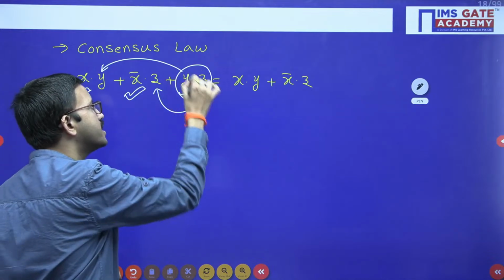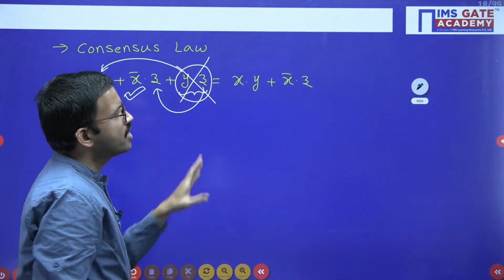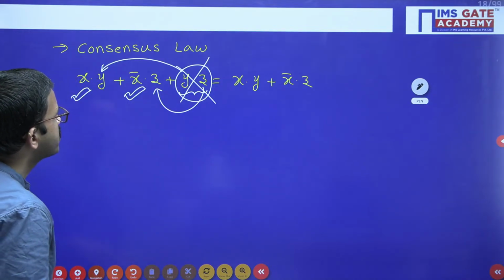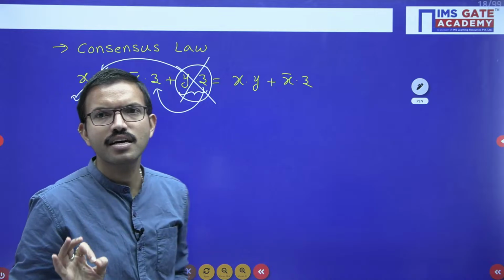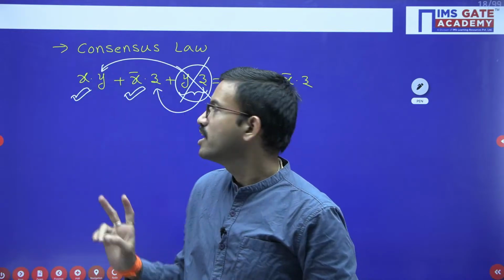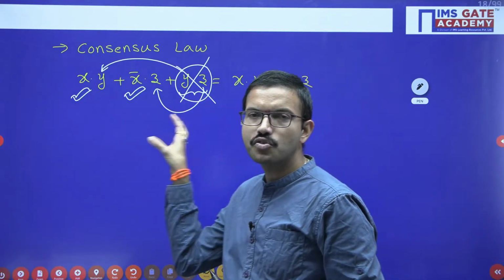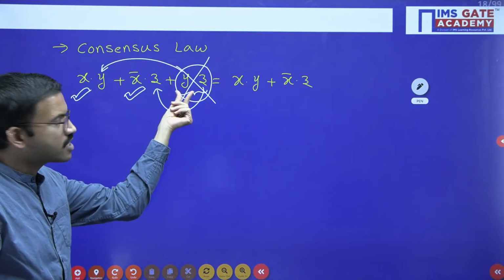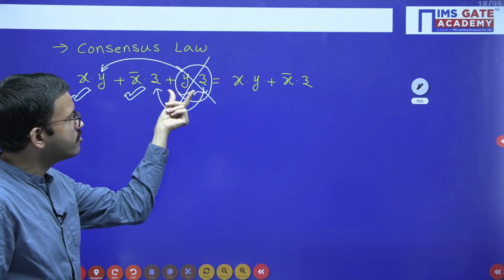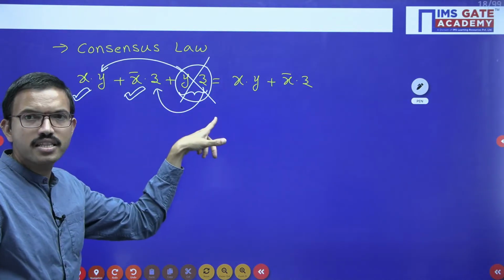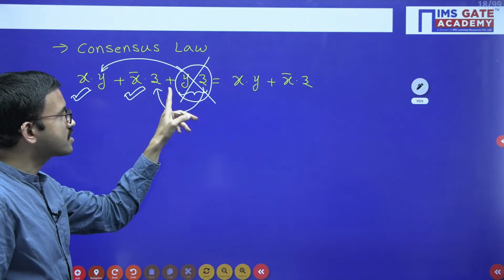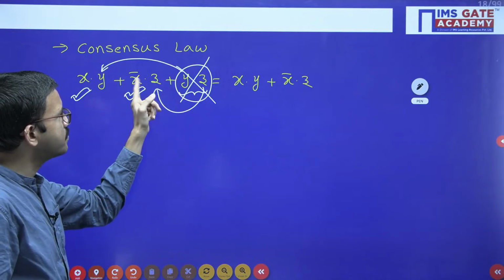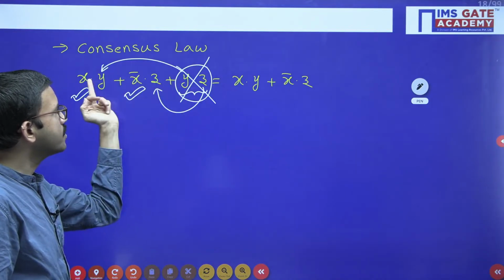That means this is the redundant term. Even in the absence of this particular term, you will get the same functionality. So that's why I have told, regarding consensus law, you should not memorize the equation. Rather, you have to verify whether these two conditions are satisfied or not. I hope it is clear for everyone. Whatever term you have considered, in that term, what are the variables you are having? Suppose in this case, y, z are there, y is present here, z is present here. Suppose y bar, z is present: y bar can be present here, z can be present here, or y bar can be present here, z can be present here, like that.